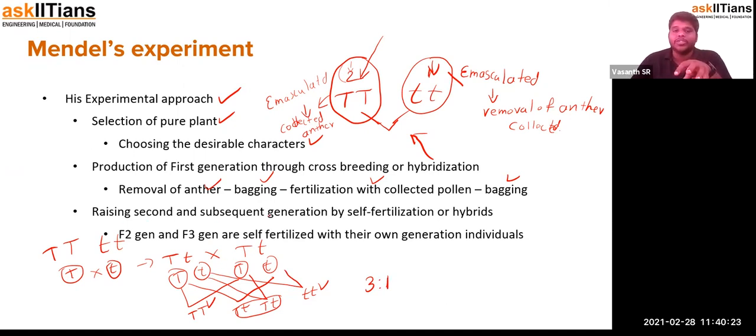So he raised the second and subsequent generations by selfing or forming hybrids. So the F2 generation and F3 generation are self-fertilized with their own generation individuals. So that is what I have done as an example for you. This was actually the approach taken by Mendel himself.